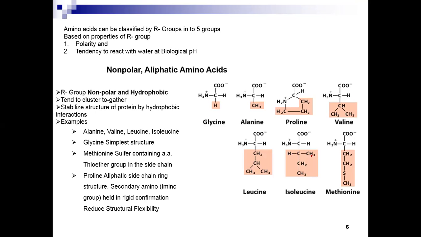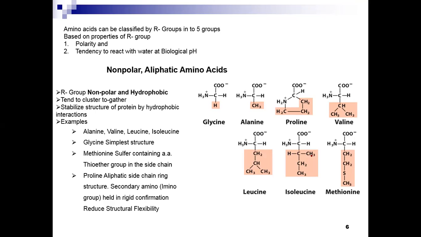These groups tend to cluster together because they are hydrophobic. The property of hydrophobic groups is to cluster or point together. They make clusters and are involved in stabilizing the structure of the protein by hydrophobic interactions. The examples are alanine, valine, leucine, isoleucine, and so on.